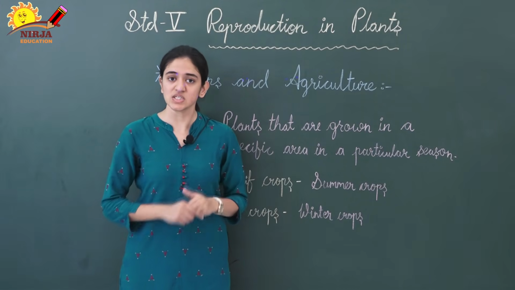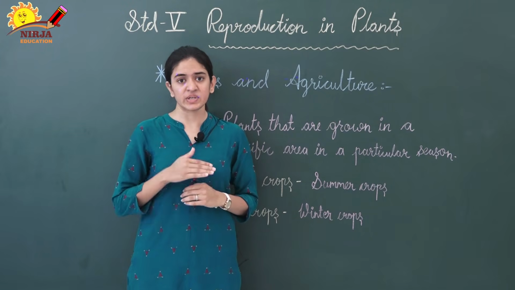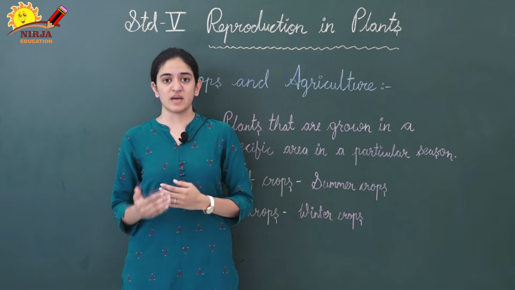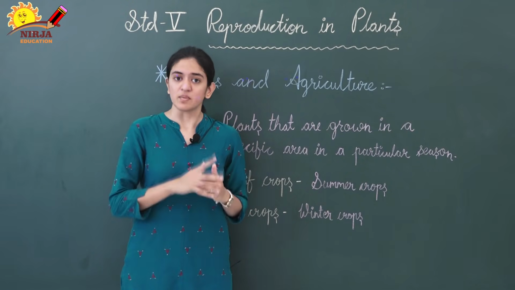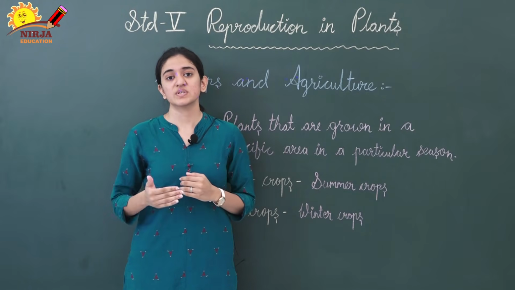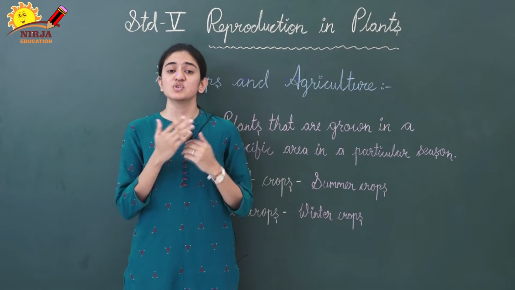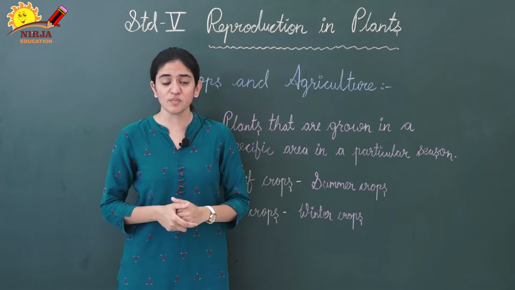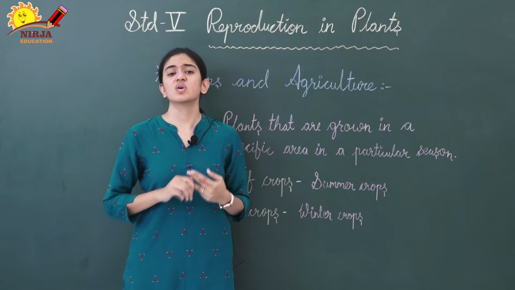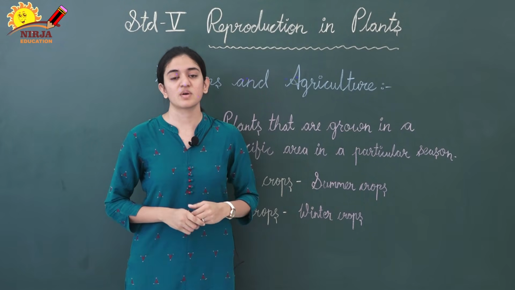And the other one is rabi crops. They are grown in winter season and they are harvested during the summer time. Once again I am repeating, rabi crops are grown in winter season and they are harvested during summer time. So which are the examples of rabi crops? Wheat, gram, mustard, these are all examples of rabi crops.